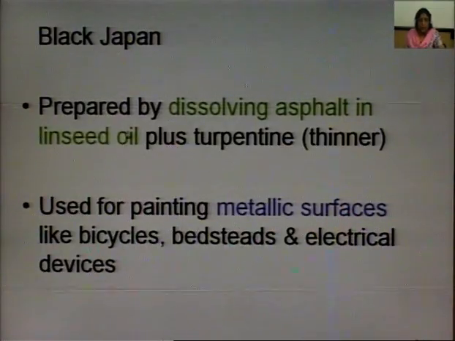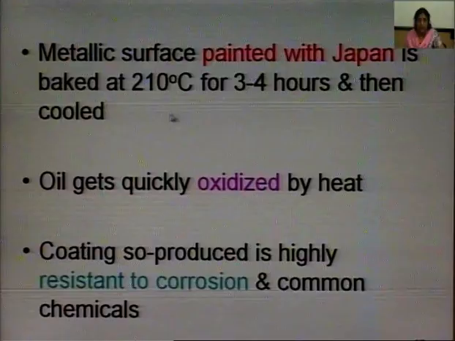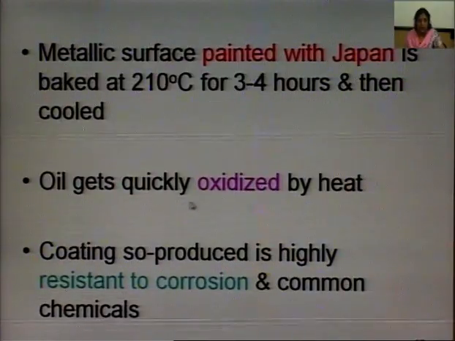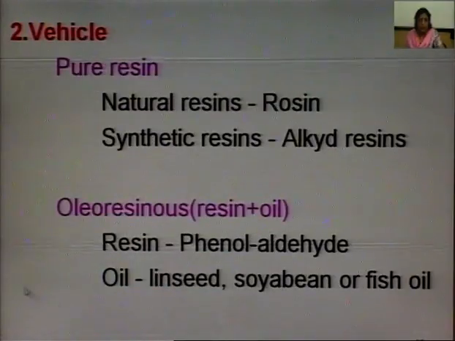Black Japan is prepared by dissolving asphalt in linseed oil and also having turpentine oil. It is used for painting metallic surfaces like bicycles, bedsteads and electrical devices. Metallic surfaces which are painted with Japan are baked at 210 degrees Celsius for 3 to 4 hours and then cooled. Oils get quickly oxidized by heat. The coating so produced is highly resistant to corrosion and common chemicals.